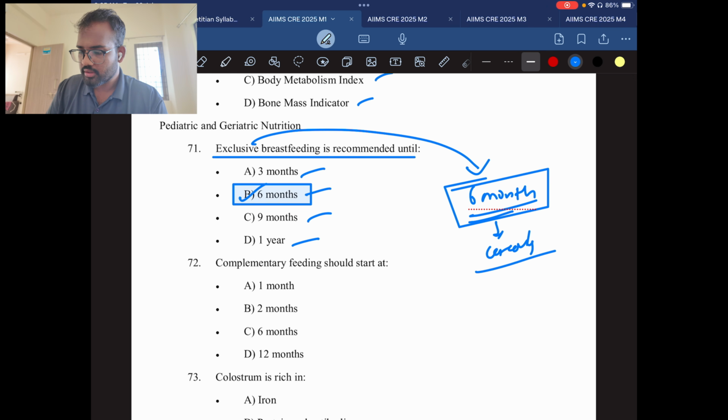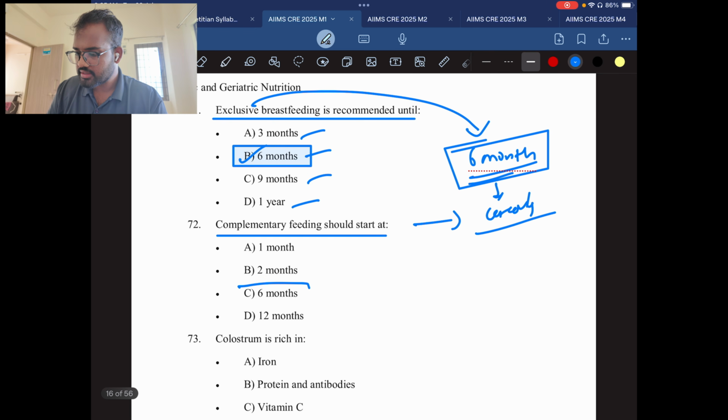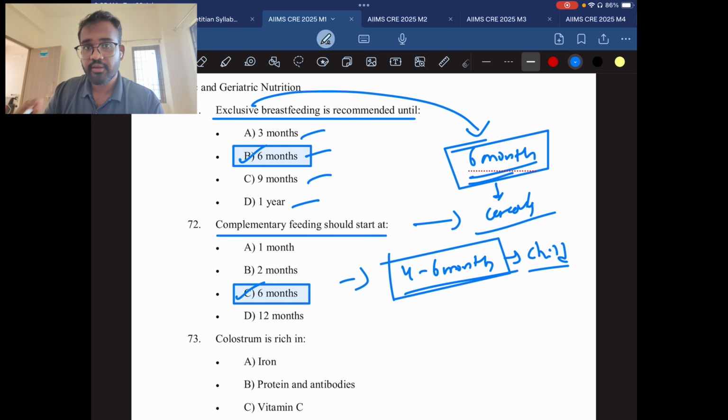Question number 72. Complementary feeding should start at, so just the same thing which I have explained now. It starts from the 6th month. But according to the guidelines, it will start from 4 to 6 months. This is a time period where you can introduce complementary feeding for the child. If you find the option 4 to 6 months, then it is the correct answer. If you find only the 6 months option, then go for 6 months.